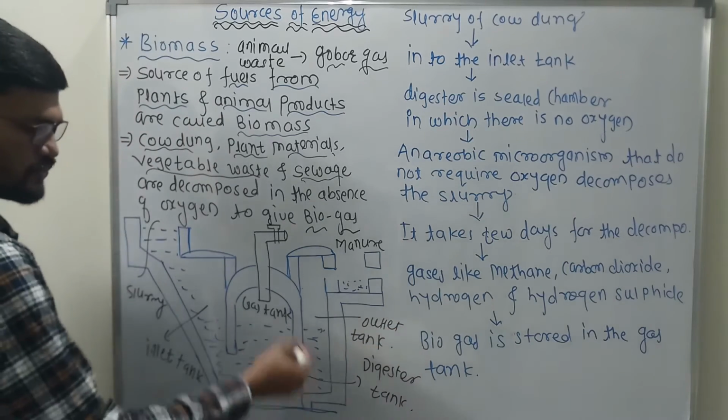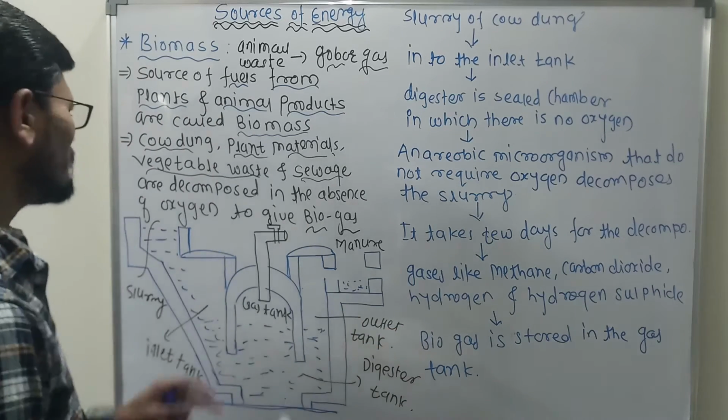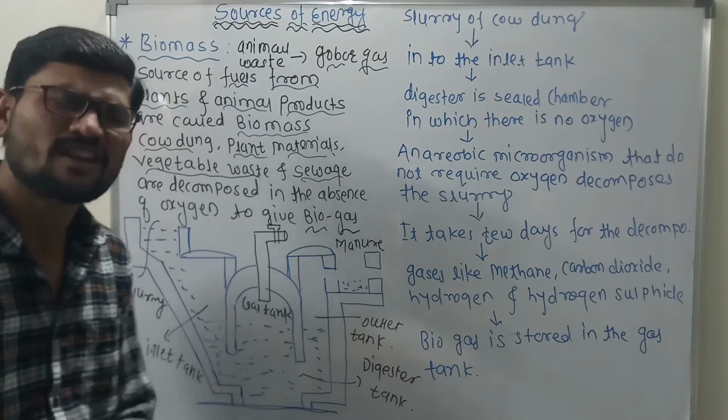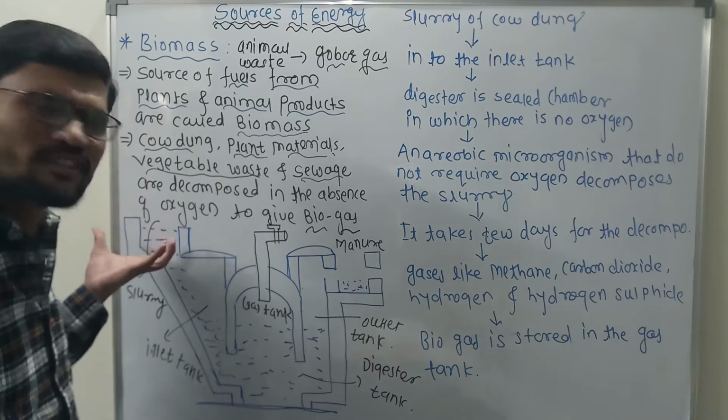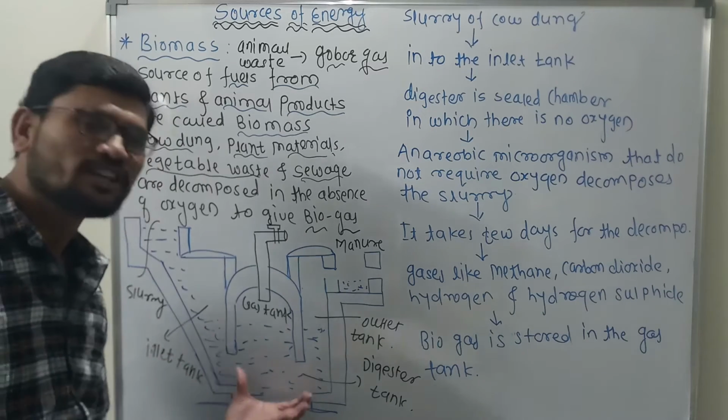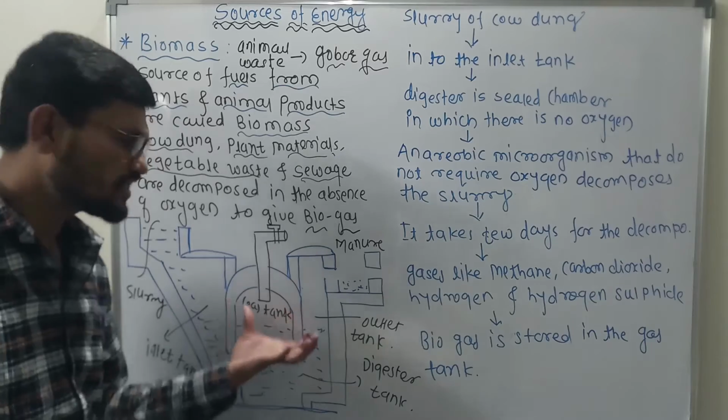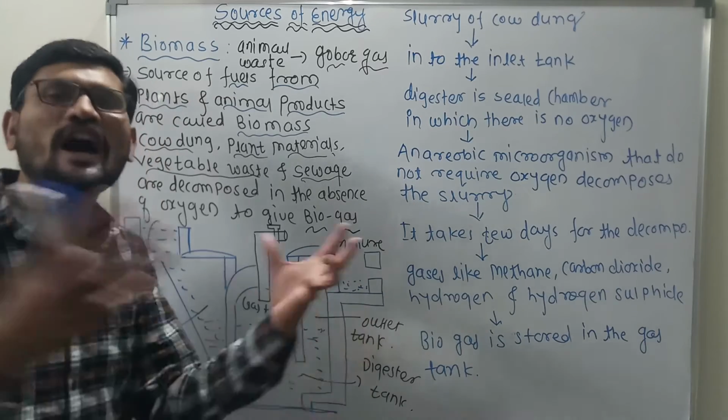Outlet tank. And this is the digester. इसका मतलब है, what is the major construction of the biomass? Biomass consists of four major things. The first one is the inlet tank. The next one is the digester tank. The next one is the gas tank. The next one is the outlet tank.